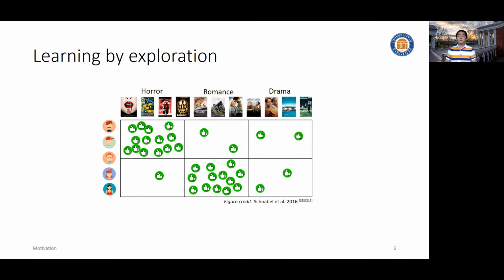Think about how the data was generated. The system takes the initiative to push the recommendation to them, and then they provide us the feedback. Is it just because the system actually didn't explore, didn't give the users the chance to tell us whether they like it or not? Unfortunately, this will make the systems victims of the Matthew effect. That is, the rich get richer, as the system simply amplifies the bias that already exists in the data, which can hardly optimize the utility of the users of such systems.